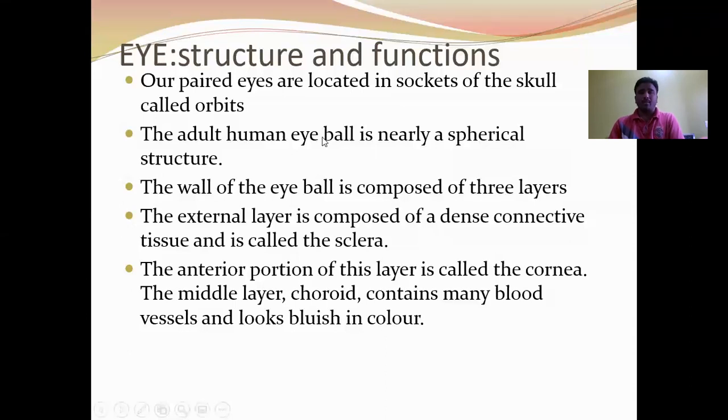The adult human eyeball is nearly a spherical structure. The wall of the eyeball is composed of three layers: outer sclera, middle choroid, and inner retina. The external layer, composed of dense connective tissue, is called the sclera. Anteriorly, the sclera is continuous as the cornea, and the middle layer, which is located inner to the sclera, is called the choroid. The choroid contains many blood vessels and looks bluish in color.